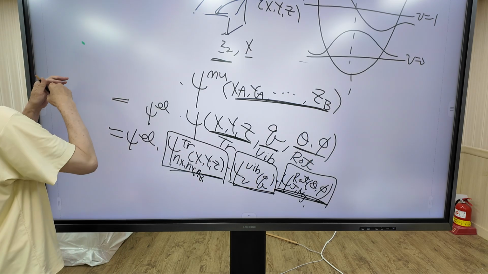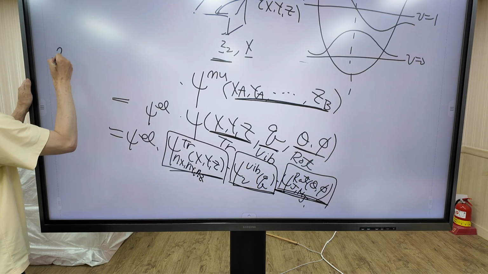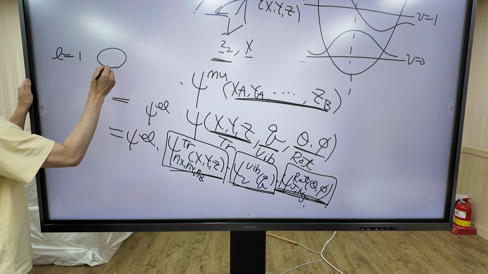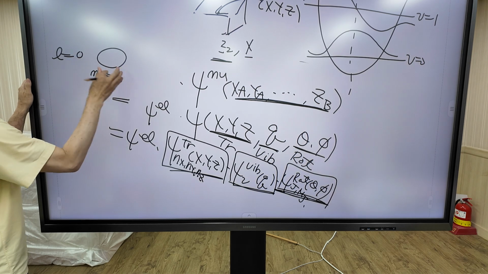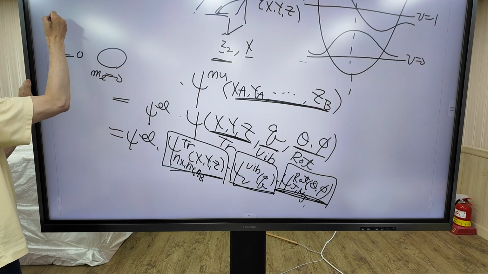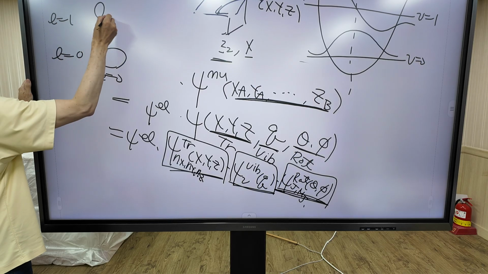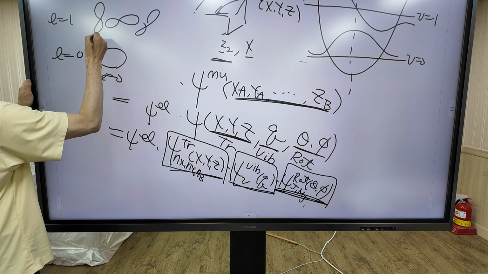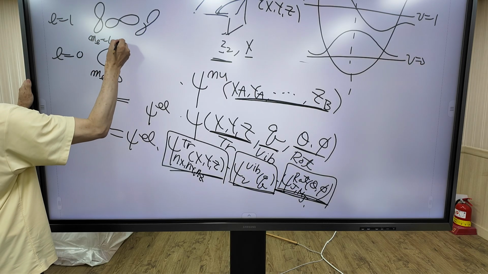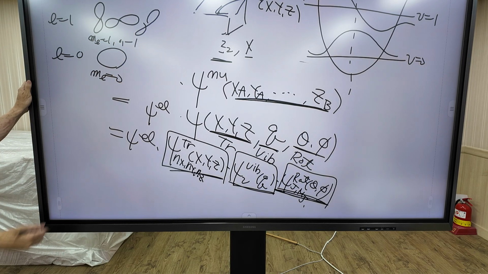You know, where n equals 1, only m equals 0, s orbital. When n equals 2, we have 3 p orbitals, right? m equals 1, 0, minus 1.